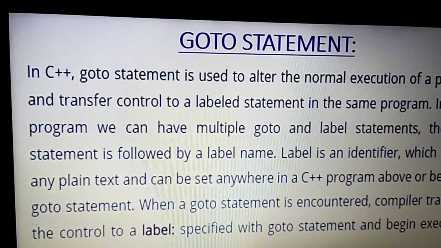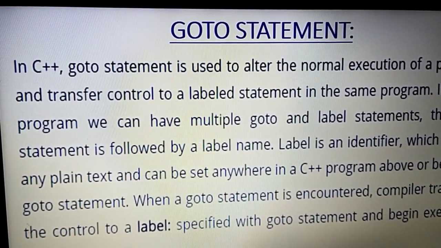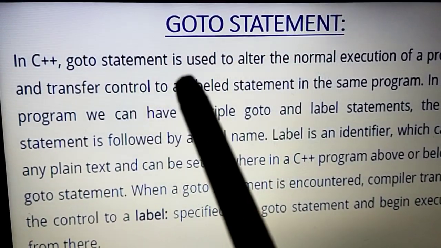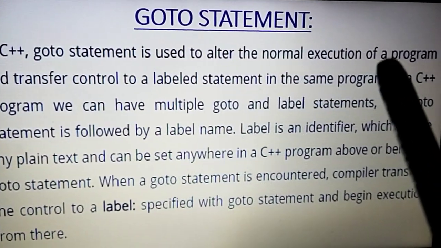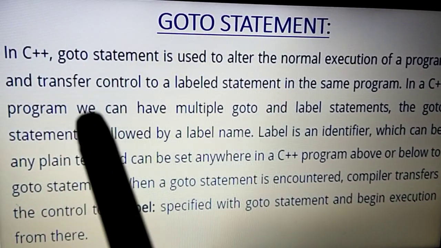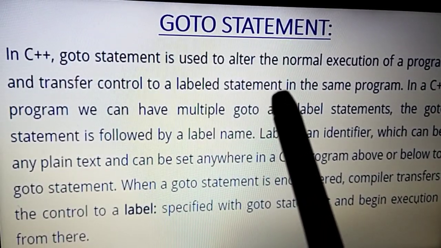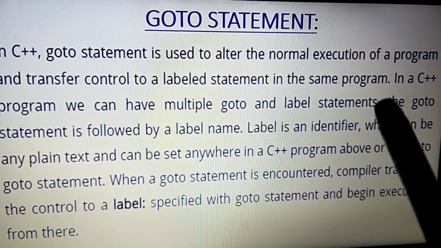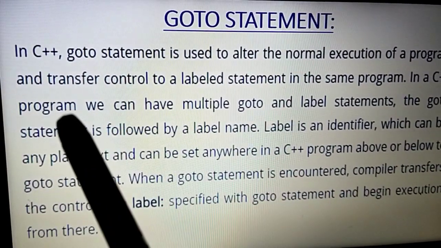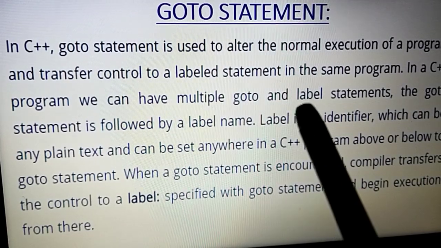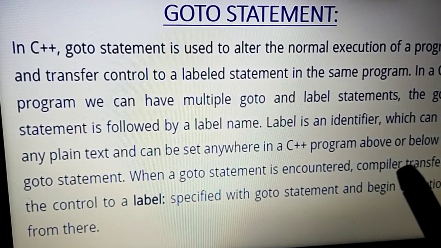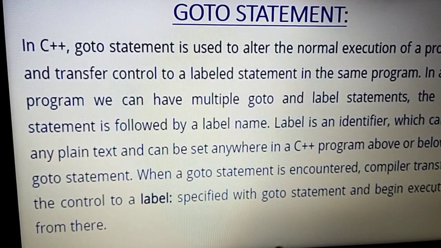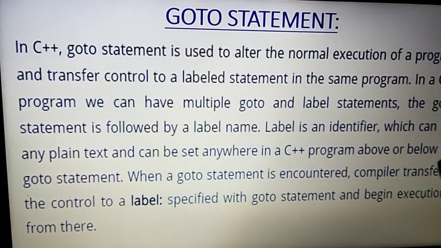So what is the go to statement? In C++, and most programming languages, the go to statement is used to alter the normal execution of the program, and it transfers control to a label statement. That means whenever you have a go to statement, you should have a label in the same program itself. In a C++ program, we can have multiple go to and label statements. It's not compulsory to have only one go to statement; based on that, you can have multiple label statements.